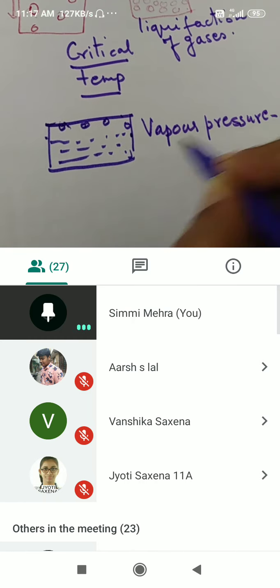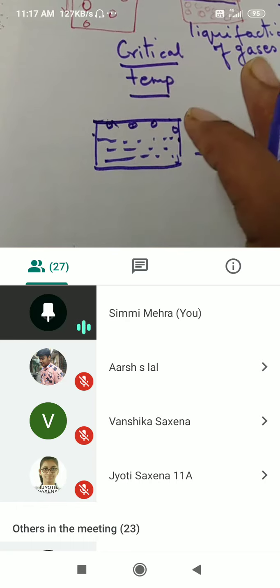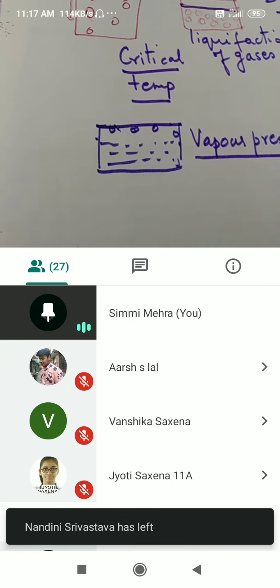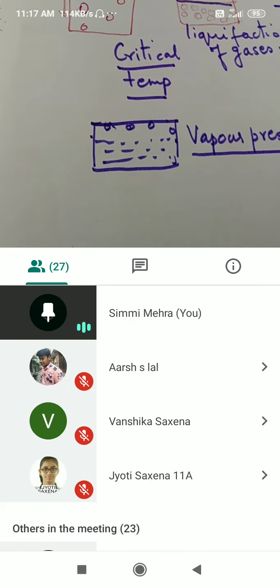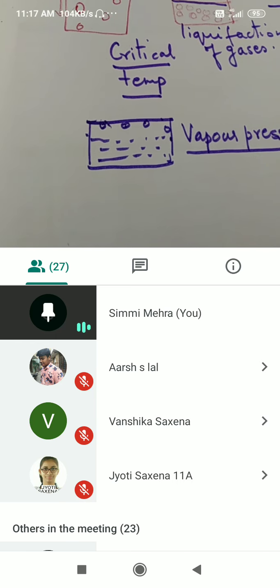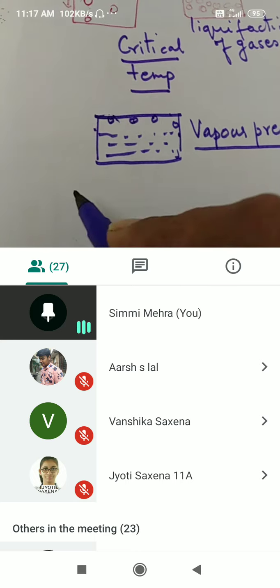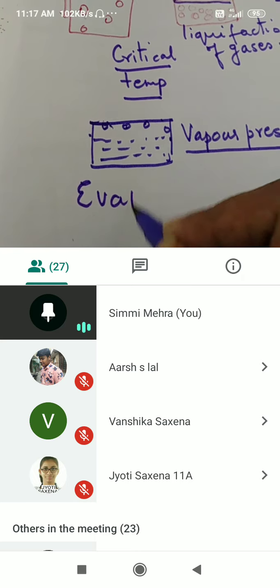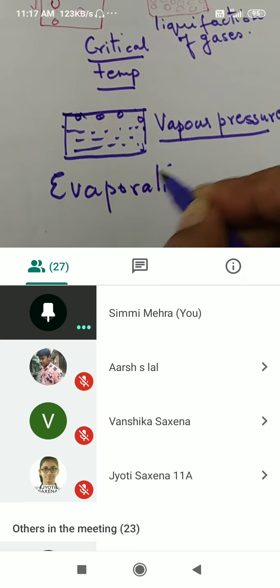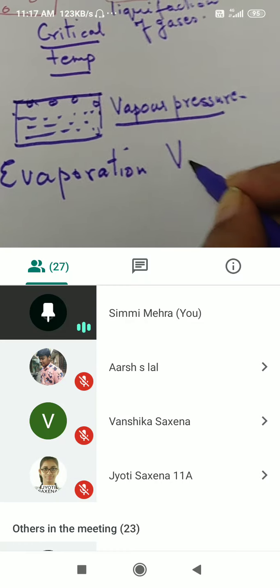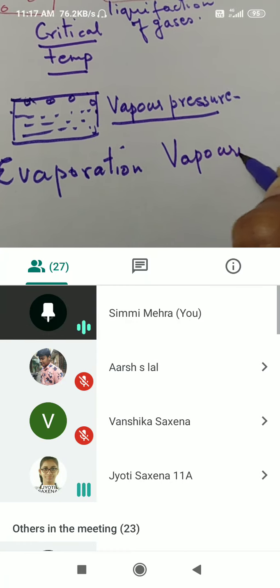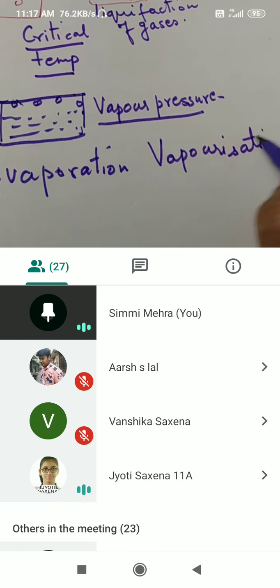Okay, it is vapor pressure. All the time it is happening in rivers, lakes, and seas. That means in nature, continuous evaporation is taking place. There is a difference between evaporation and vaporization. Okay? Correct?